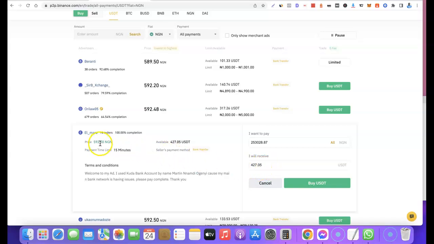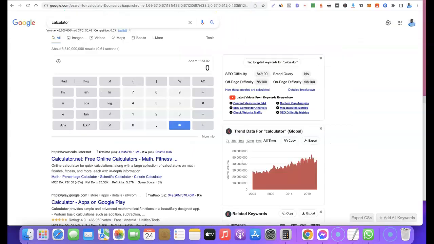So this is the rate you are going to use to buy it. If you are buying 427 USDT at 592 naira, this is how much you are going to pay, 253,000 naira. Let's calculate this so we know how much we are paying in the real sense. The USDT is 427.05, so I'm going to go to the calculator.